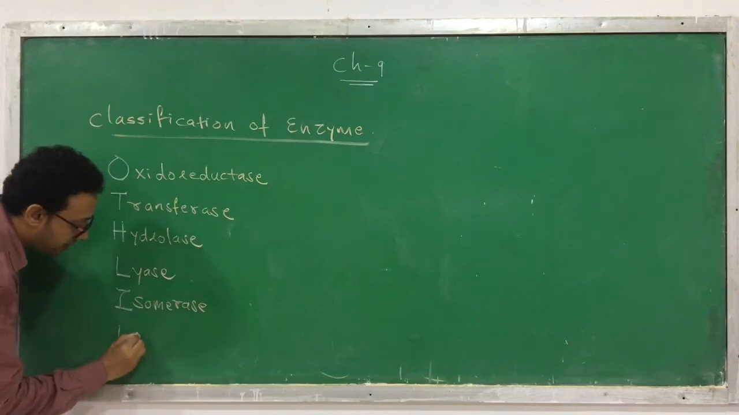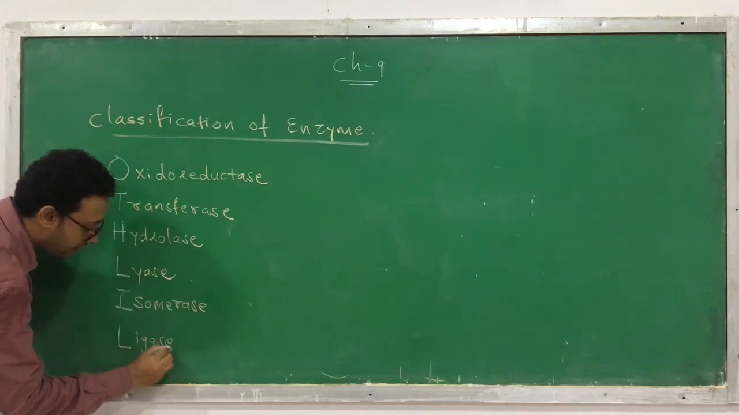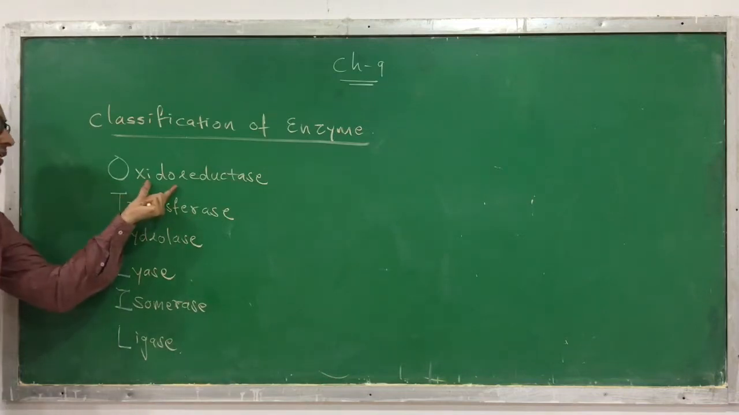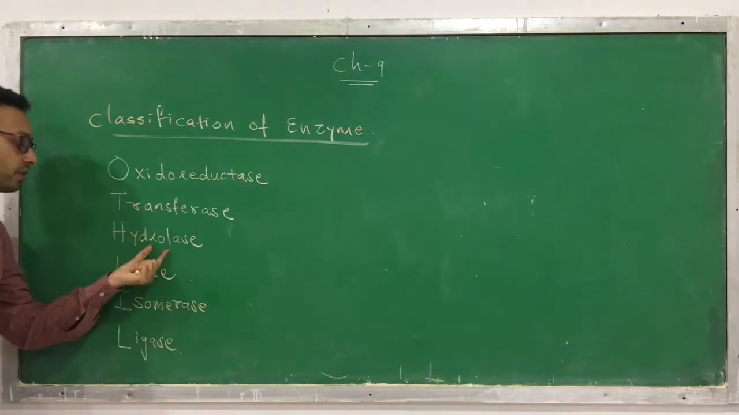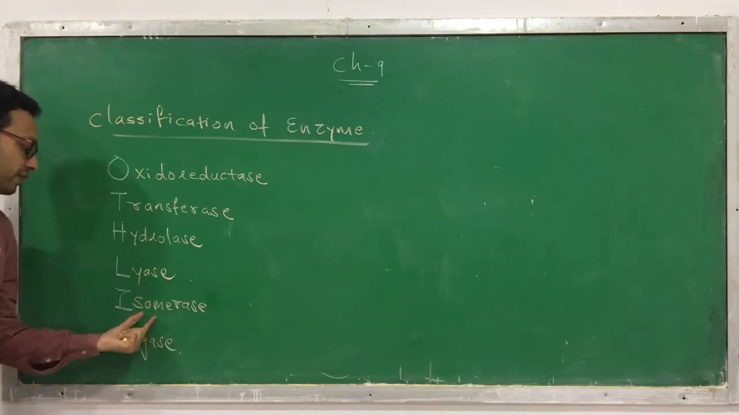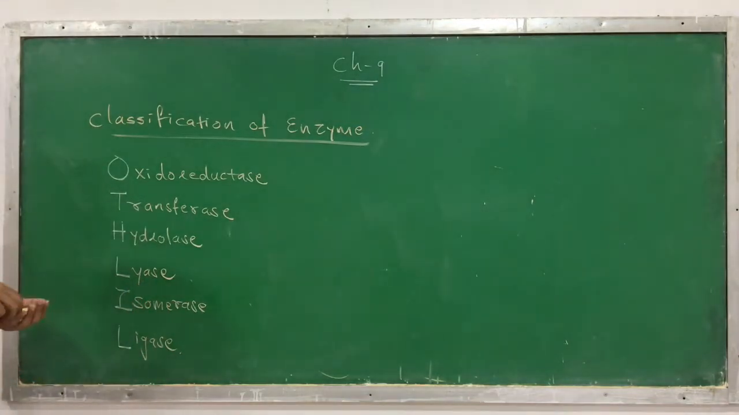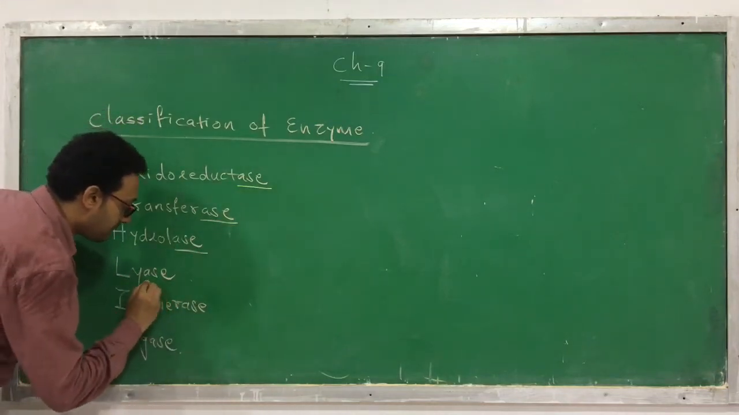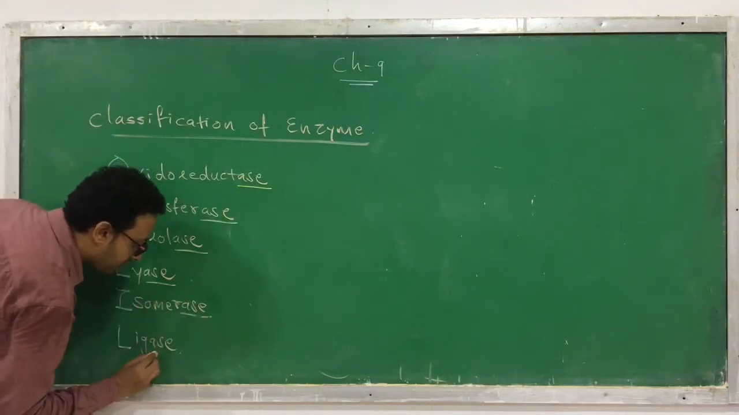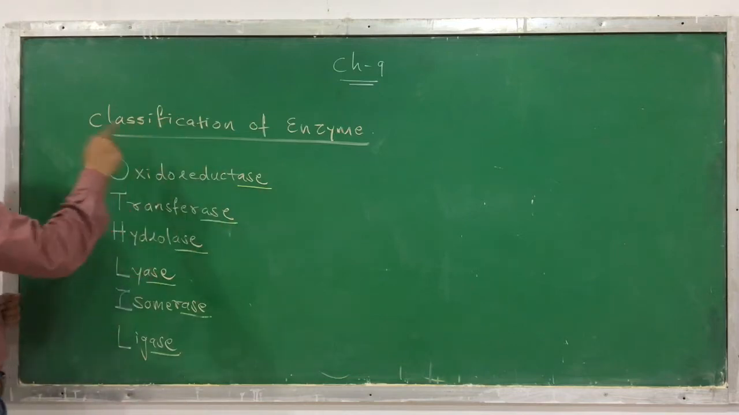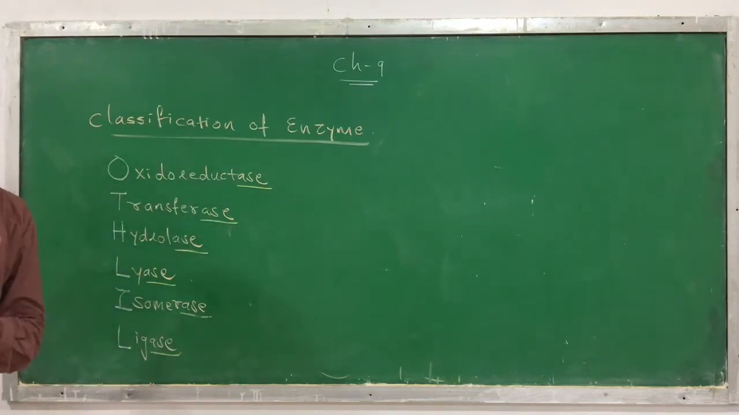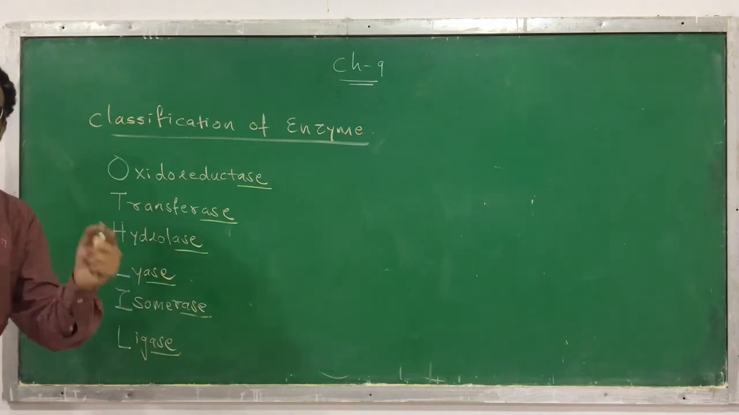And the last L, this is called ligase. Okay, so these are the 6 names: oxidoreductase, transferase, hydrolase, lyase, isomerase, ligase. In every case you can see that it is "ase", which indicates that it is an enzyme, and the prefix indicates what kind of reaction it catalyzes, that we will see in detail.